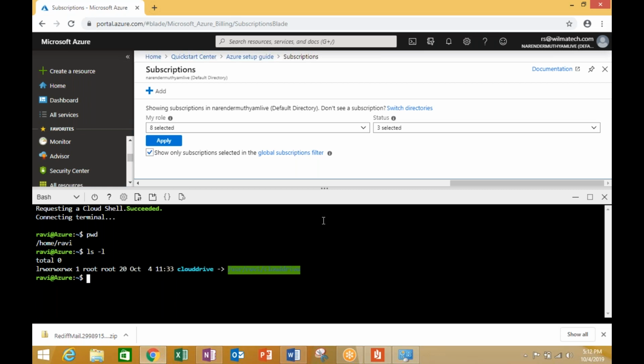The other way we can come into this PowerShell environment is through an independent mechanism. Independent in the sense that you do not have to open your portal to come to this Cloud Shell environment. Instead, you can open a new browser.